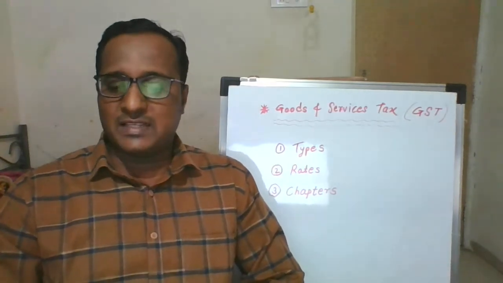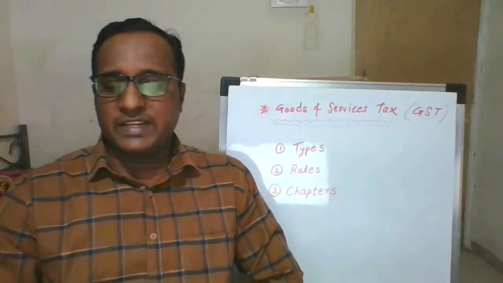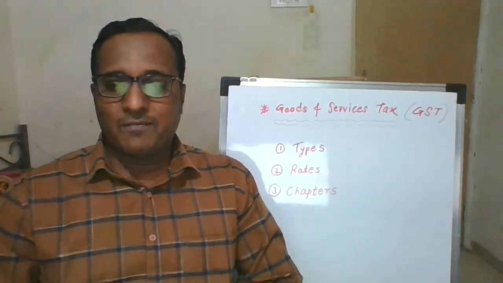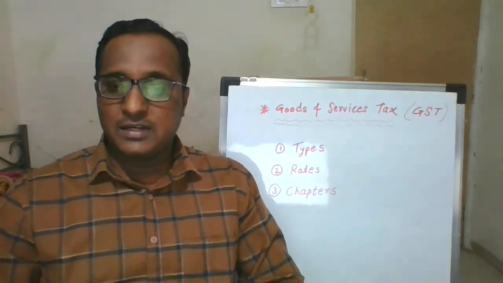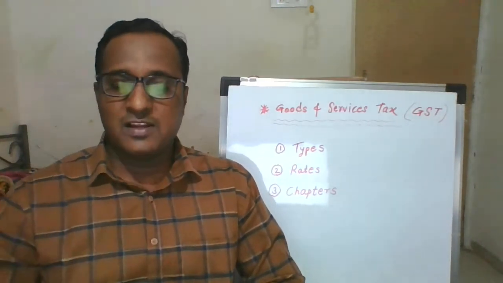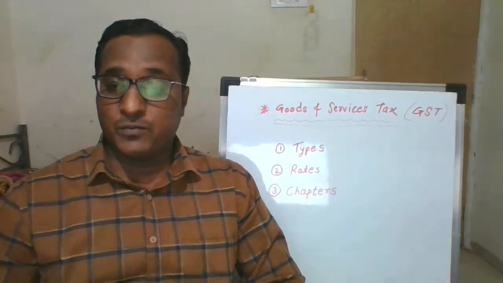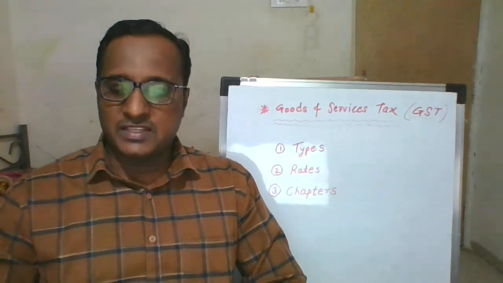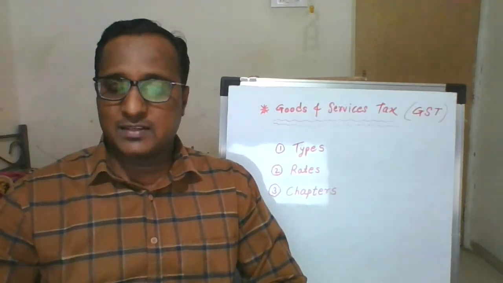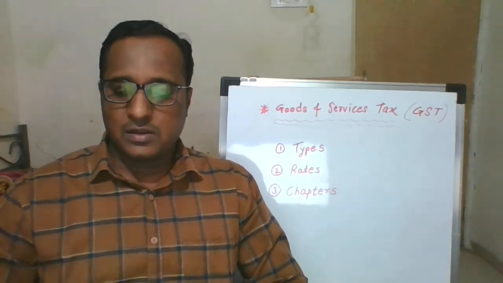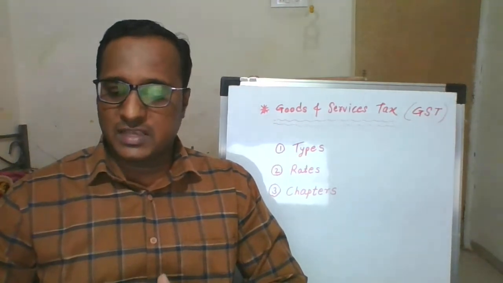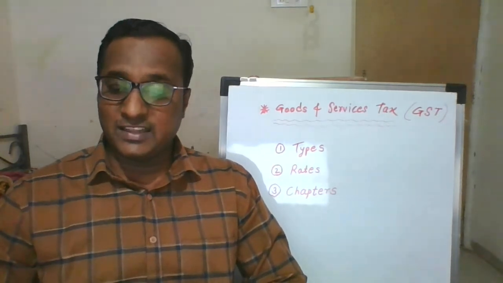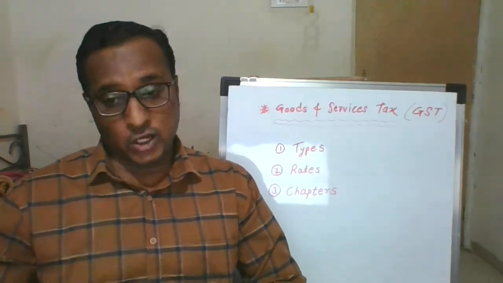The first chapter is preliminaries, the second chapter is administration, the third chapter is levy and collection of tax. The fourth chapter is time and value of supply. The fifth chapter is input tax credit. The sixth chapter is regulation. The seventh chapter is tax invoice, credit and debit note. The eighth chapter is accounts and records. The ninth chapter is returns. The 10th chapter is payment of tax.